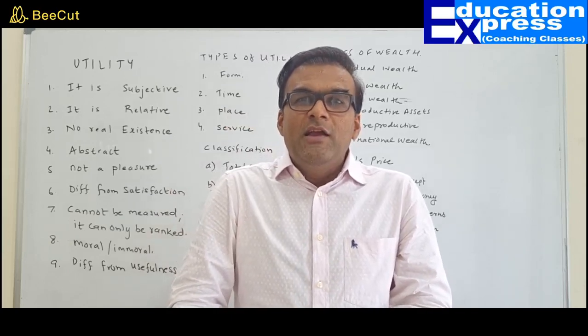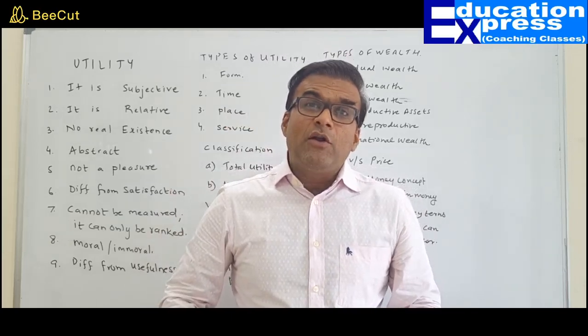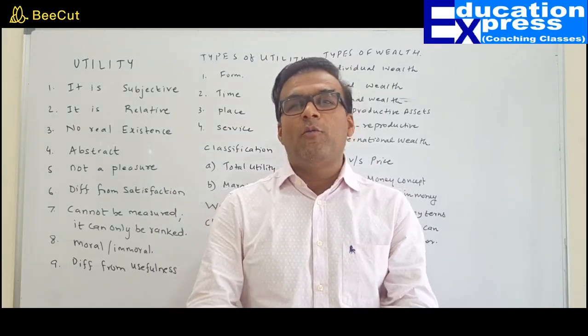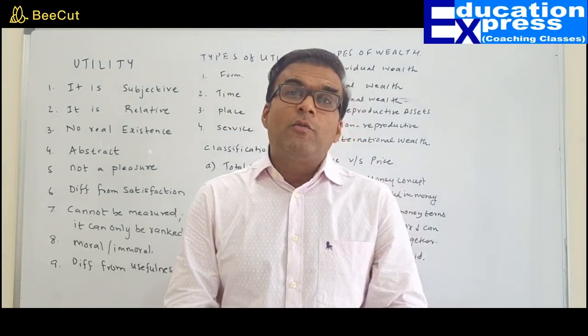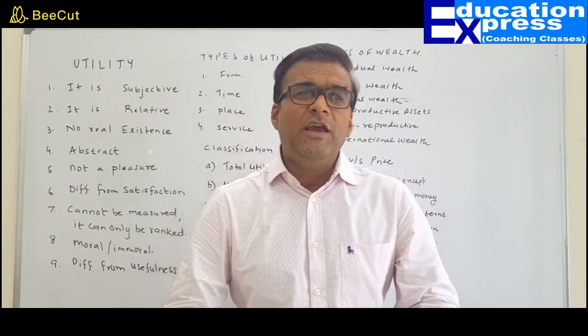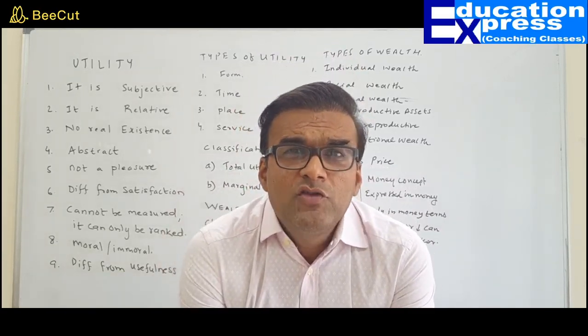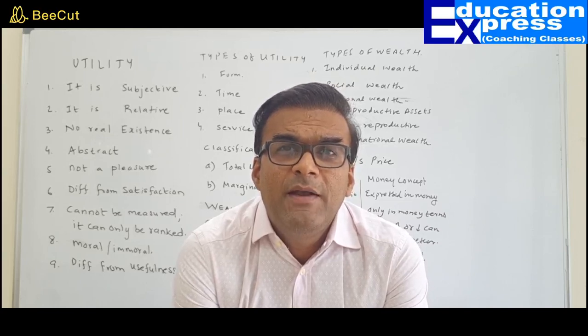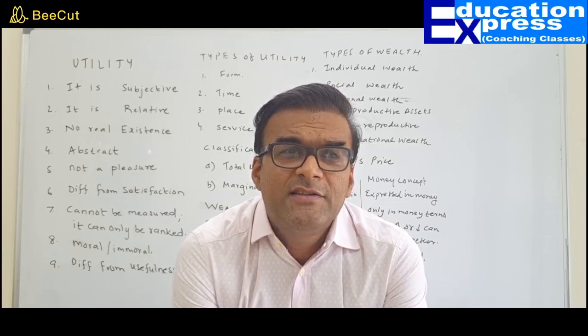Time utility is a very important essence in managing the price mechanism in an economy. Food Corporation of India has warehouses across India. Whenever food grains are produced in abundance, what does FCI do?